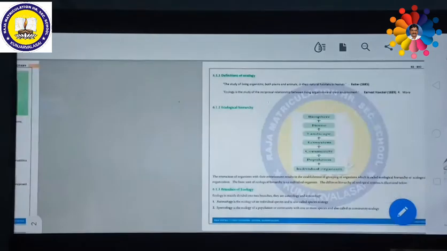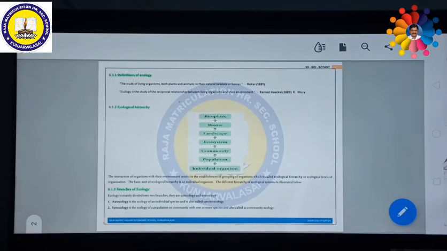So this is a basic idea to know about ecology. As I said just now, various definitions have been given by many scientists. Among them, two important definitions we are going to discuss. One was given by Reiter in the year 1885: the study of living organisms, both plants and animals, including microorganisms, in their natural habitats or homes is called ecology.